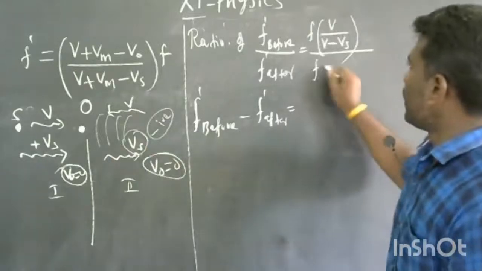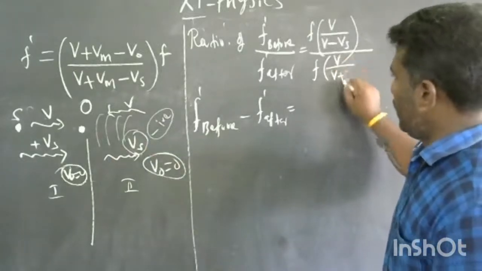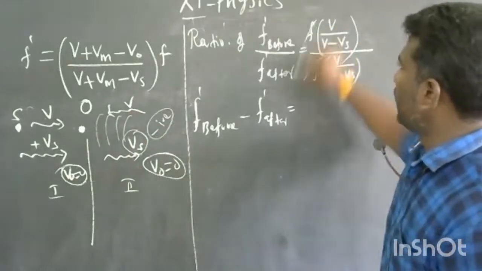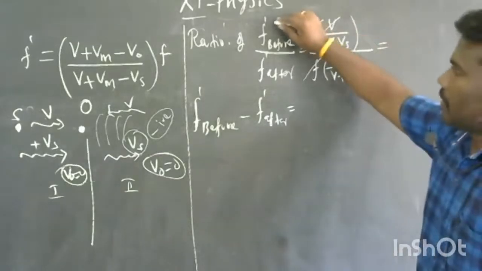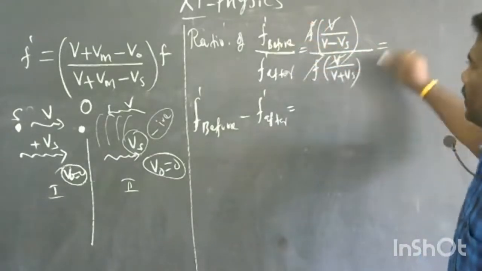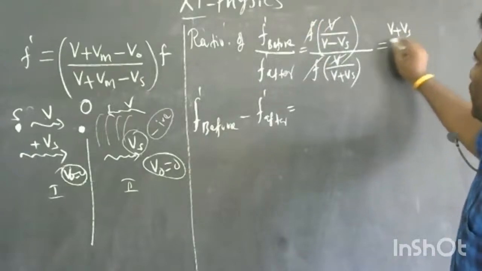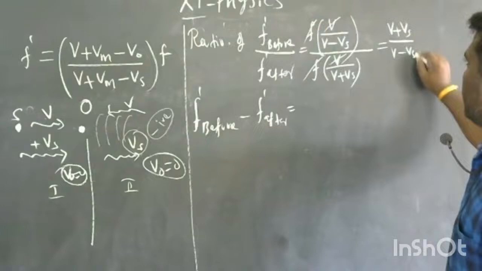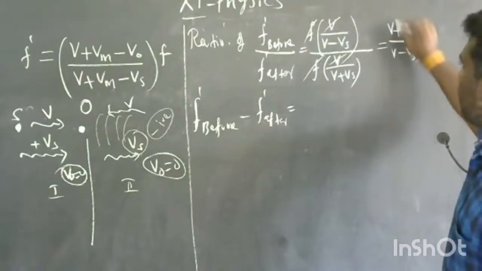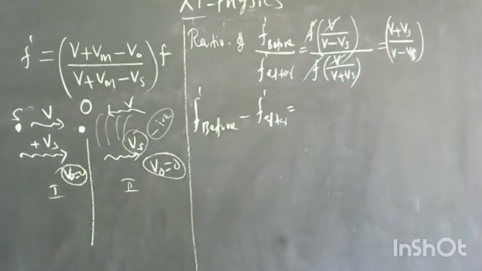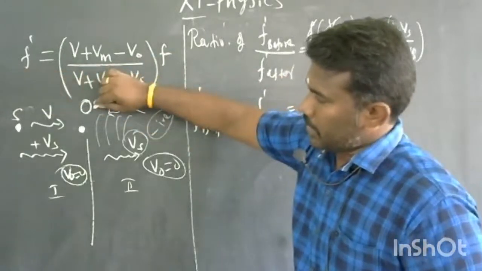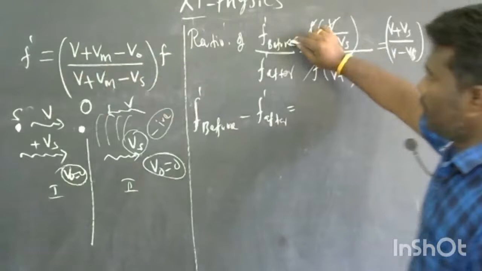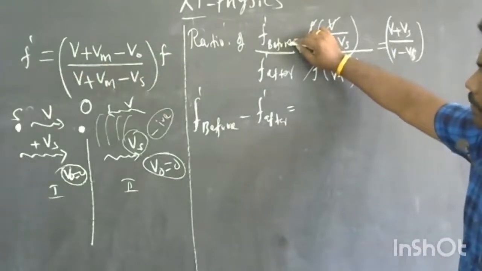So the formula is F into V divided by V plus Vs. F and V cancel, so the final equation for the ratio of apparent frequency before and after is (V plus Vs) divided by (V minus Vs). This is the formula for the ratio between the apparent frequency before and after when a moving source crosses a stationary observer.